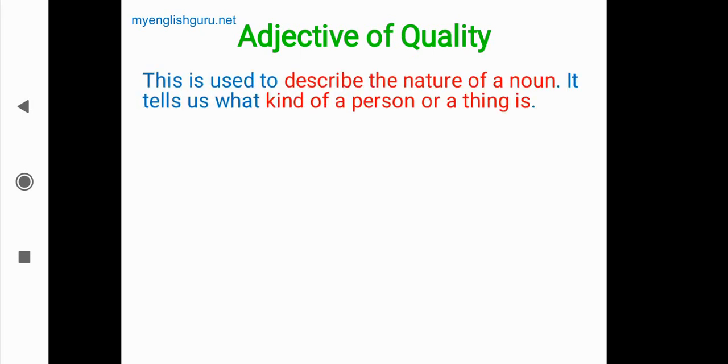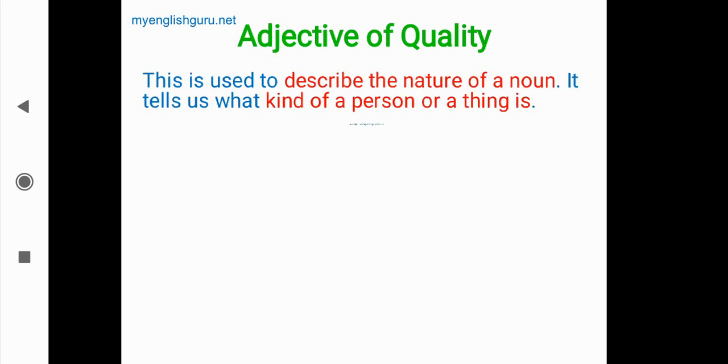What is adjective of quality? This is used to describe the nature of a noun. It tells us what kind of a person or a thing is. By the name of the type, we can understand that it tells about the quality, about the nature of the noun. It tells us what kind of person or thing, what kind of object it is. That is told by this adjective. So that is called adjective of quality.